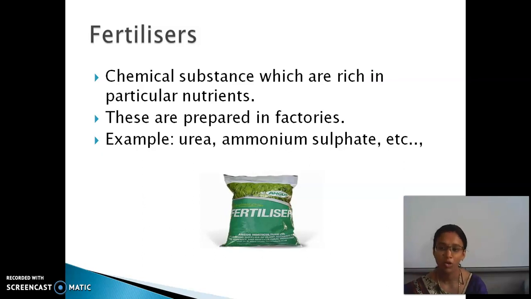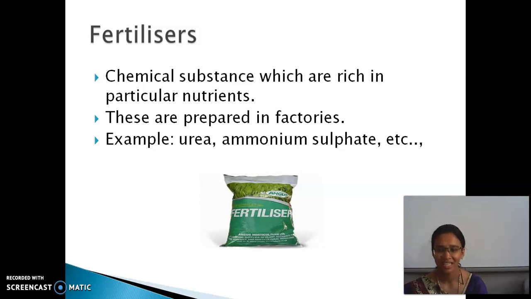It also pollutes the soil and water. If we add fertilizers to the soil when rain comes, the fertilizers will be washed away with the rainwater and get mixed with the sea, river, pond, etc. So the water also gets polluted, and the organisms present in these lakes and rivers are harmed by this.